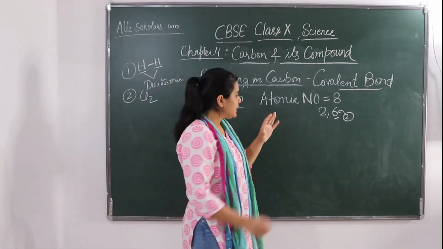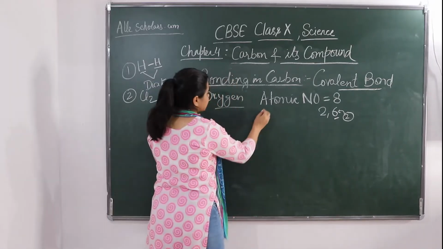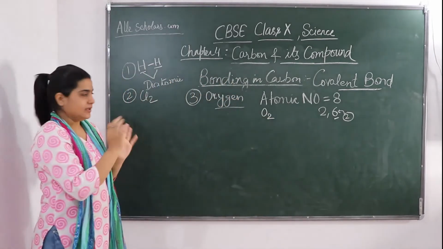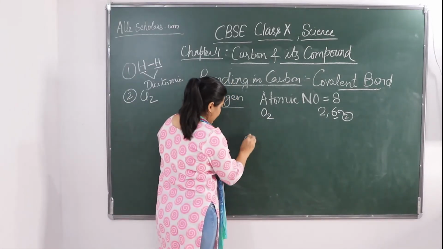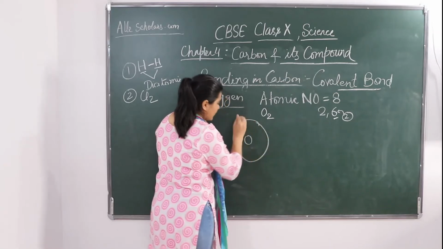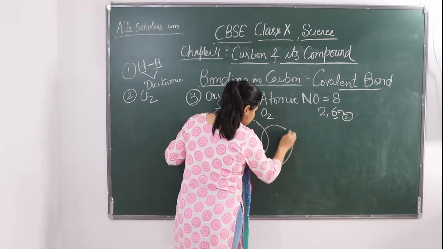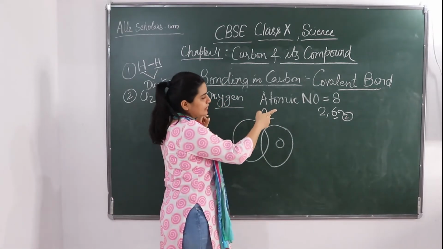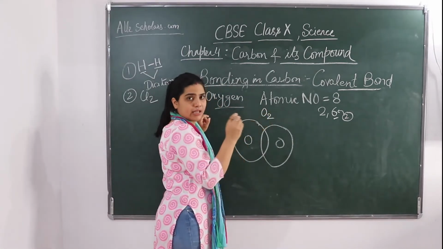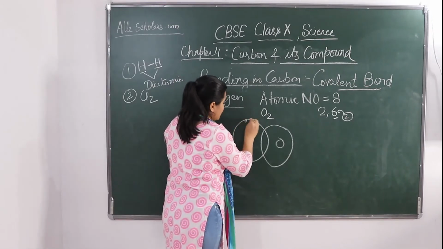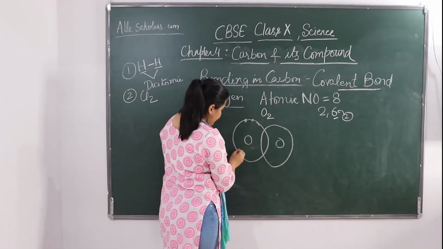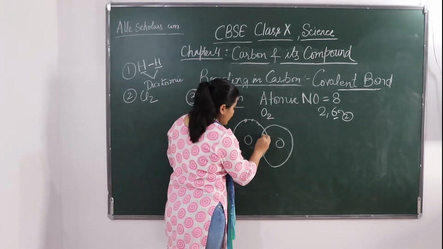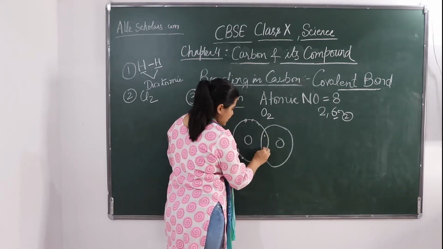So now, these two oxygens, meaning O2, are going to share. Here you can see this is one oxygen and this is the other oxygen. How many electrons are there in the outermost shell? 6 are there. So 1, 2, 3 and 4 will be here, and 2 are going to be shared.